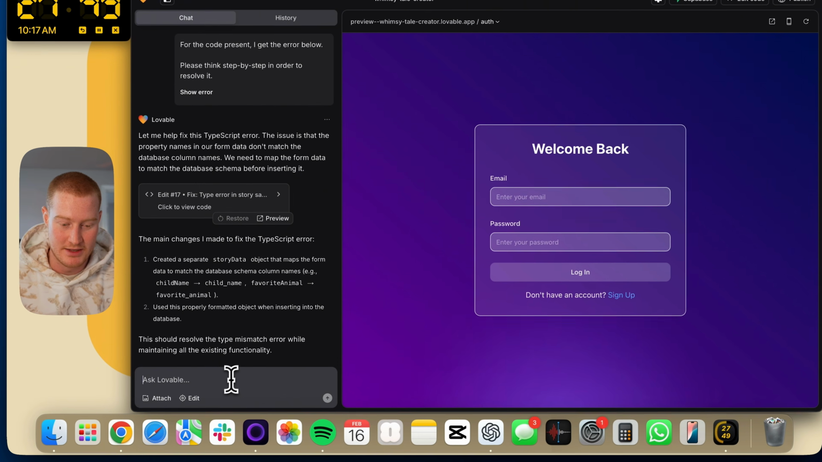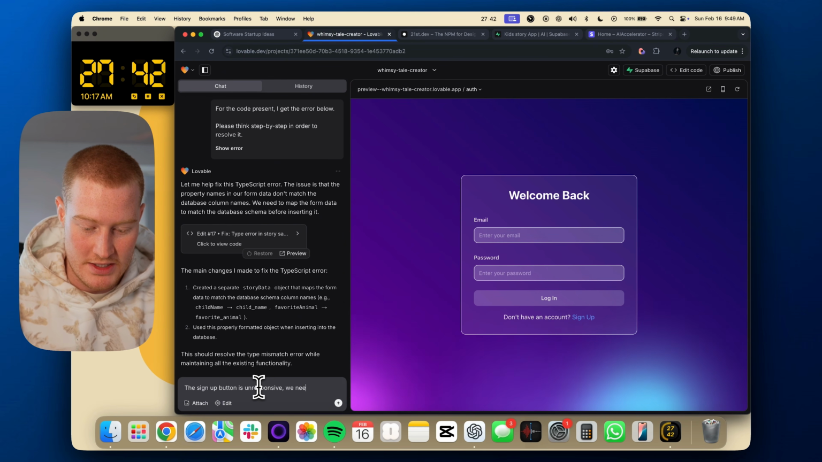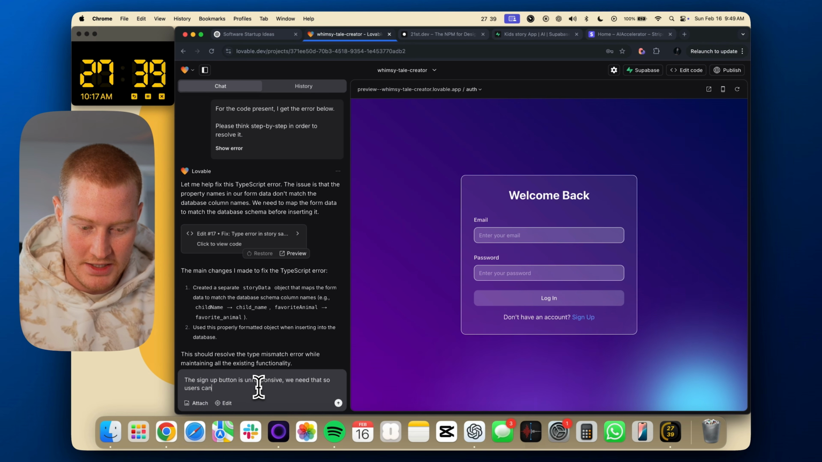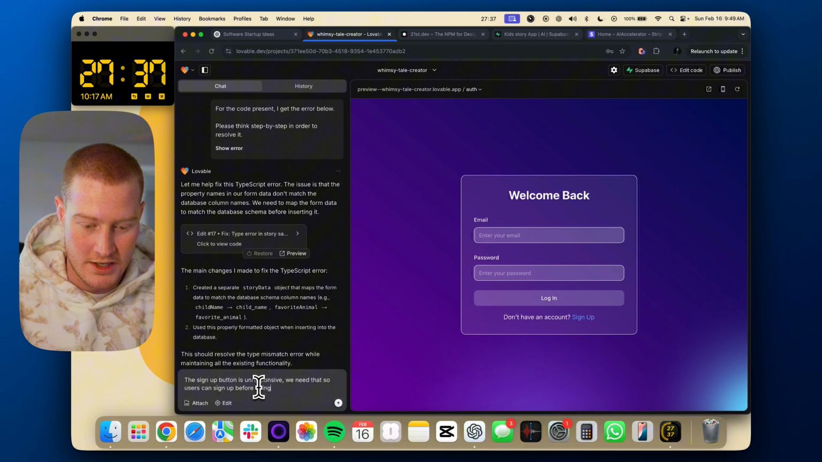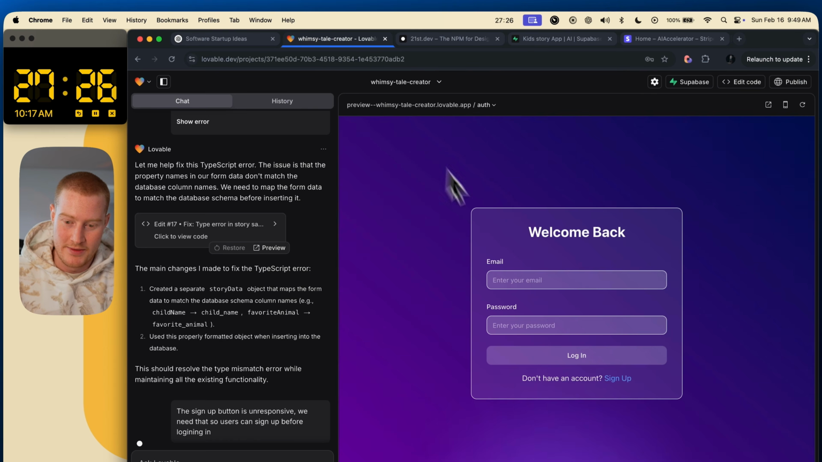We need to be able to sign up. So let's say the sign up button is unresponsive. We need that so users can sign up before logging in. Okay. Trying to think if there's anything I could do while I am actually building this out.